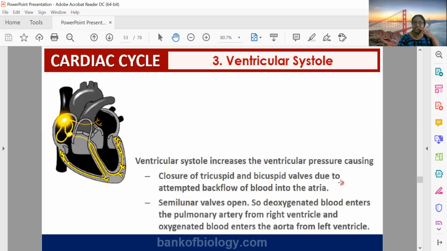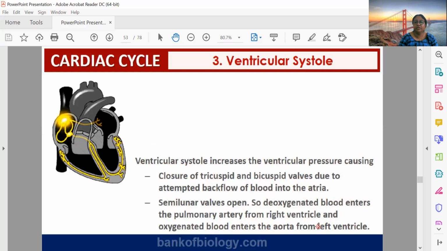Now ventricular systole will increase the pressure of ventricle. So bicuspid, tricuspid valve will be closed, so that due to ventricular pressure, the blood should not go to atrium. Now due to this pressure, blood doesn't have any other way to go. Just as a door opens in only one direction, bicuspid and tricuspid valve can open in only one direction.